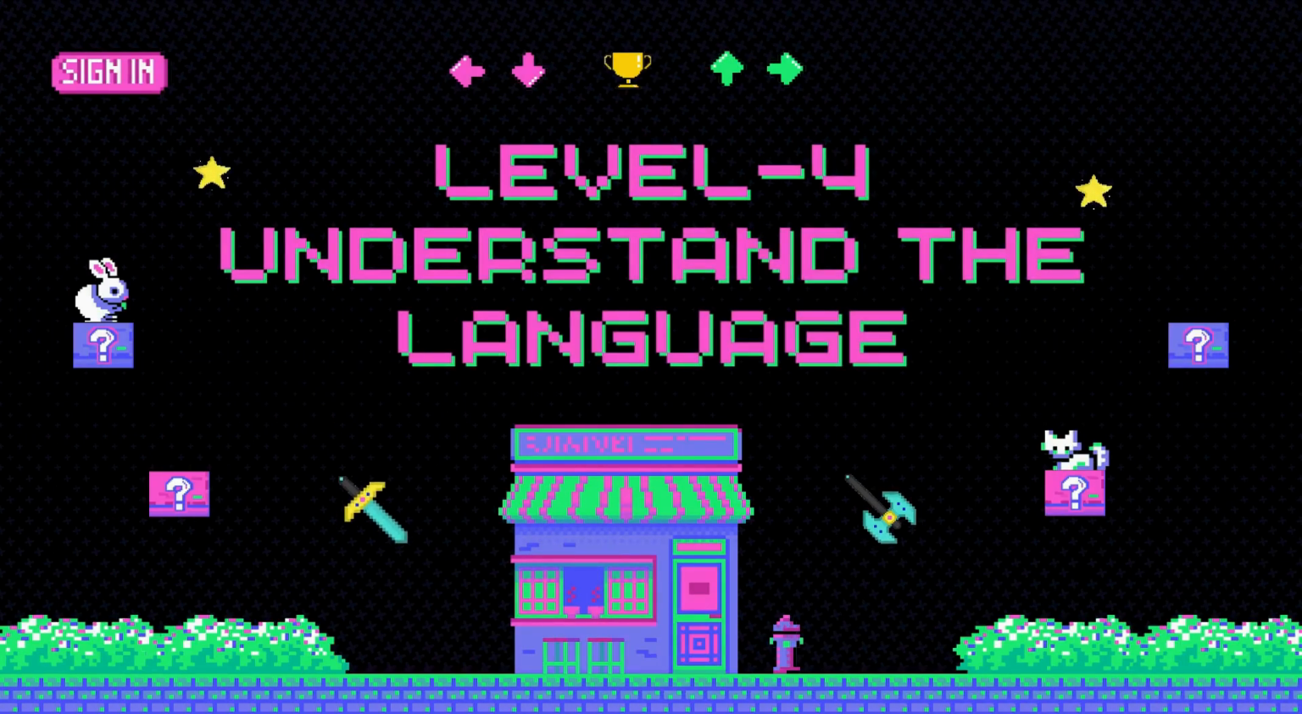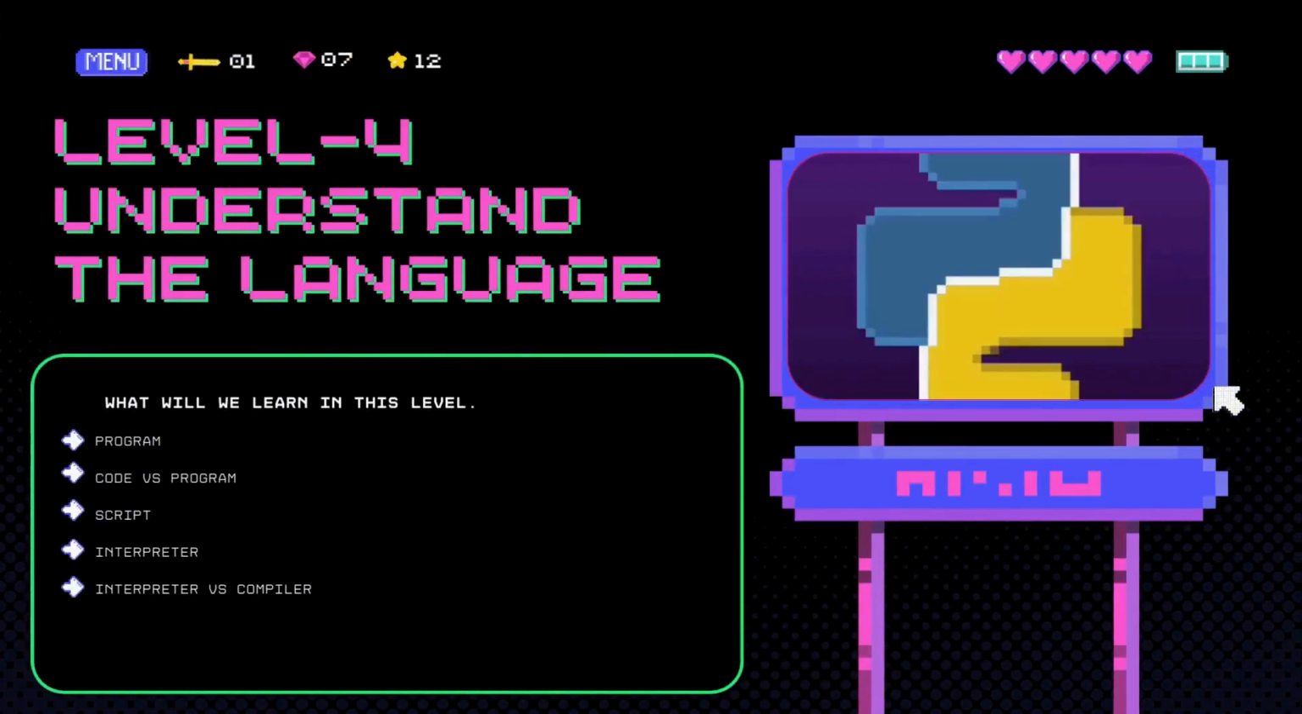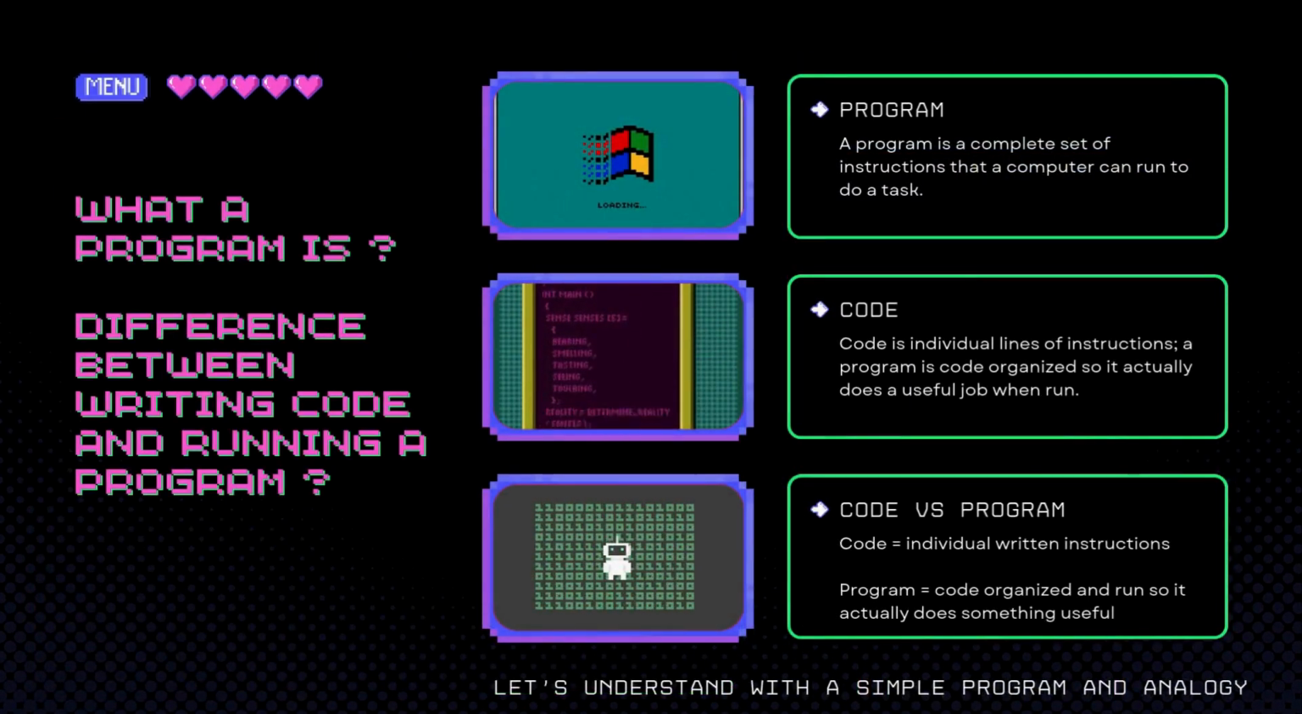Level 4. Before we speak, we must understand what the language is. What will we learn in this level is as follows. First, what is a program? It is a complete set of instructions that a computer runs from start to finish to accomplish a task.